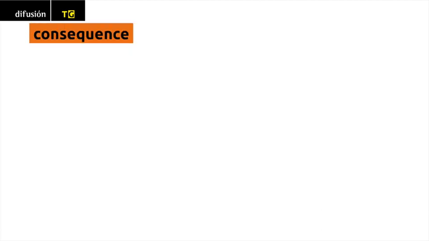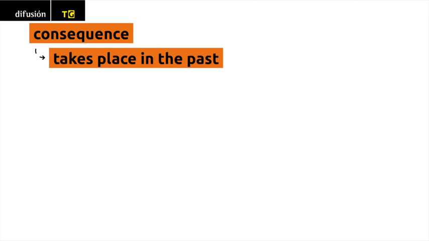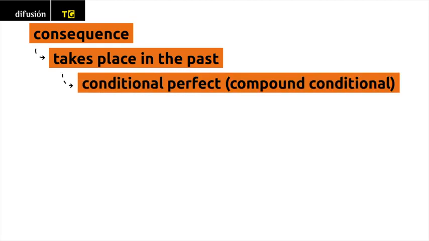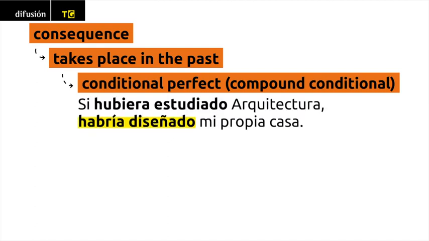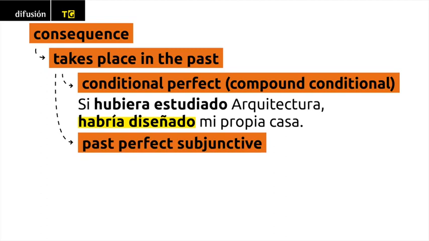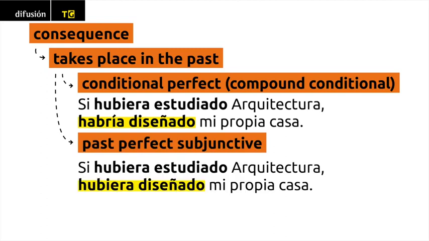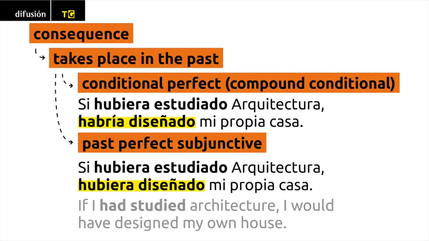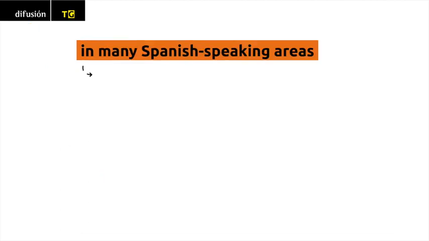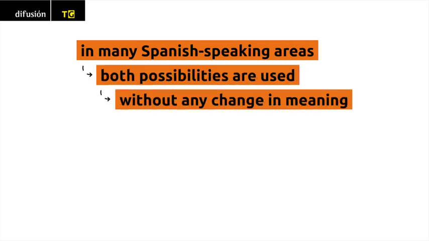When the consequence also takes place in the past, it is conjugated in the conditional perfect, compound conditional, verb form. Si hubiera estudiado arquitectura, habría diseñado mi propia casa. It can also be conjugated in the past perfect subjunctive. Si hubiera estudiado arquitectura, hubiera diseñado mi propia casa. If I had studied architecture, I would have designed my own house. Please note that in many Spanish-speaking areas, both possibilities are used without any change in meaning.